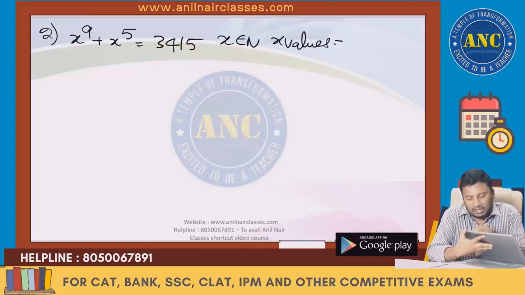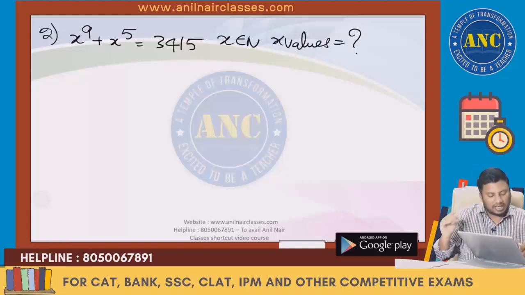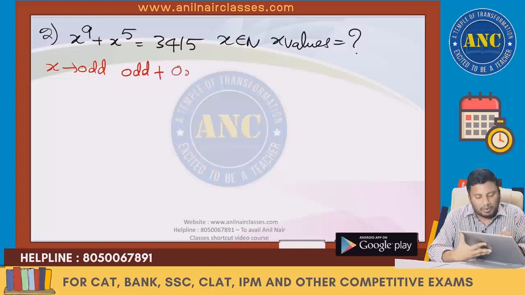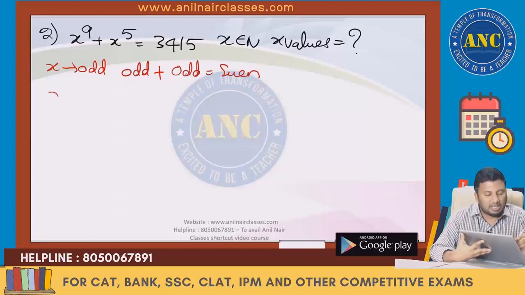x is a natural number. How many values will x take? If x is an odd number, an odd power of any odd number is odd, and odd plus odd is an even number.